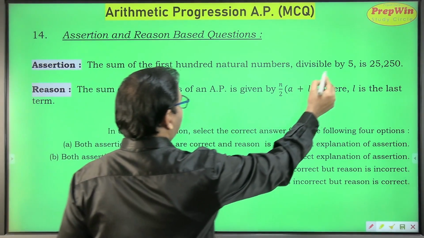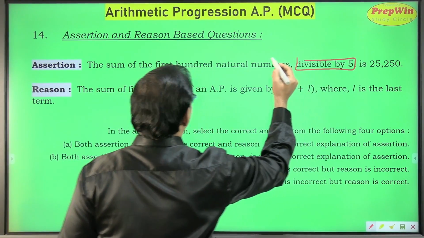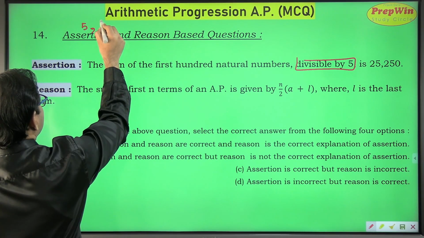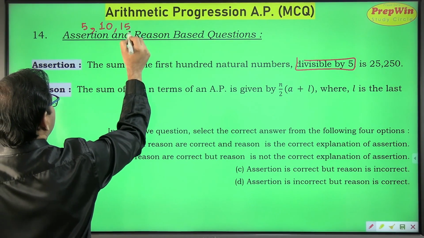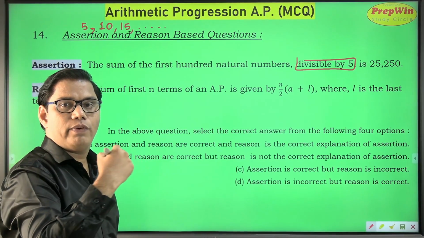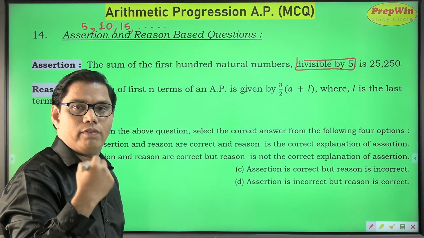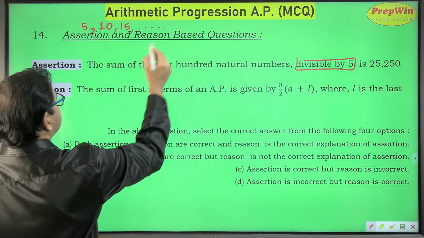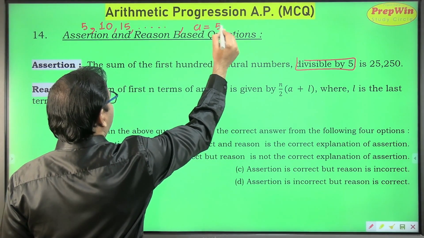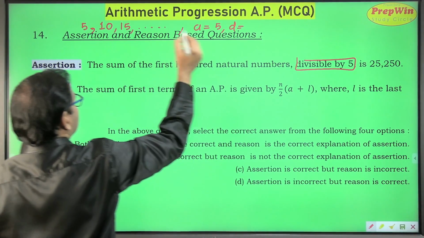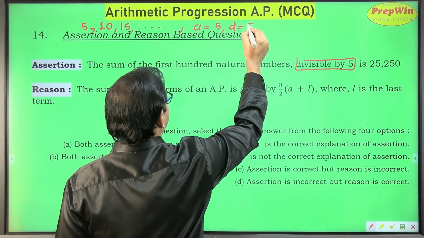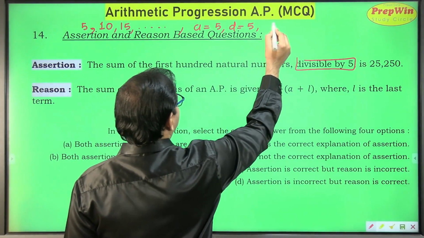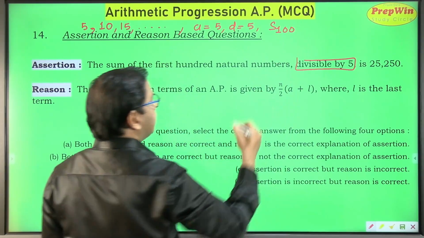So what is our series? We want numbers divisible by 5. The first natural number divisible by 5 is 5, second is 10, third is 15 and so on. Always get the series. Whenever you find solving a sum difficult, whenever you have a word problem, find your series and convert that into a regular sum. So here my first term is a, and the common difference, if I subtract the first term from the second term, I get d as 5, and what I have to find is the sum of the first 100 terms. I have to find S100.